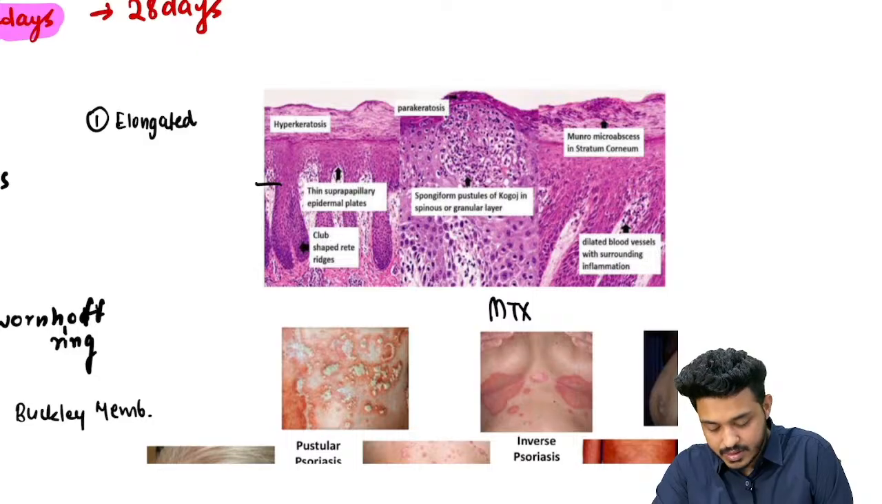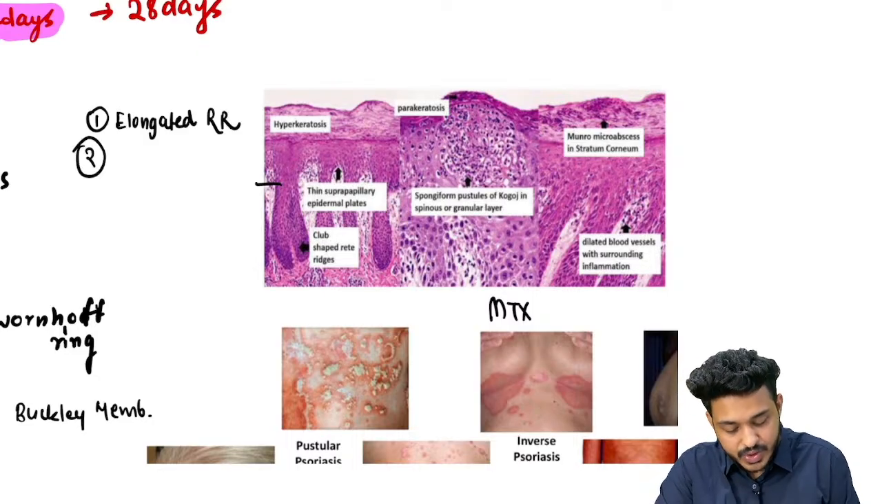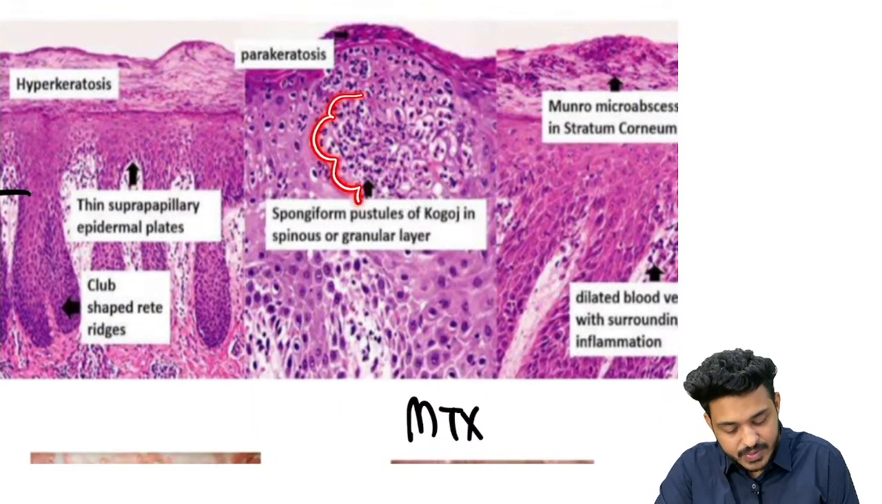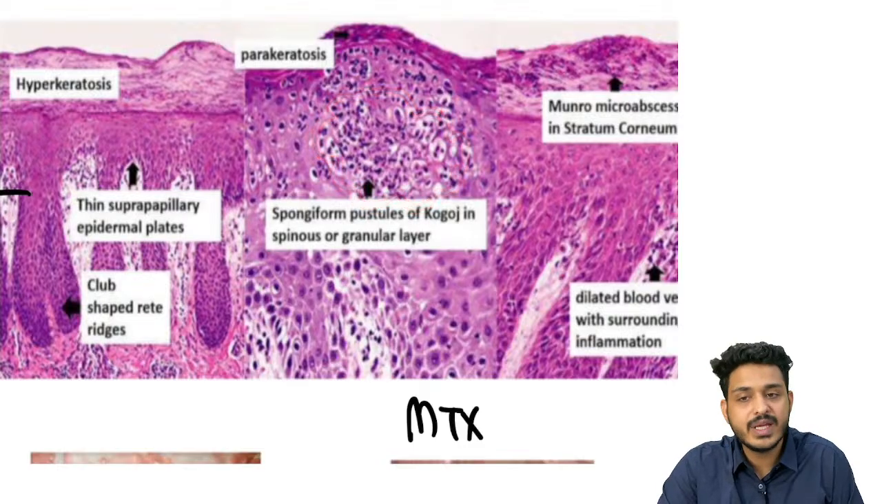Elongated rete ridges are going to be there. Second important finding is going to be what? I told you about the Kogoj's pustule, right? So this is going to be your Kogoj's pustule. This is going to be accumulation of neutrophilic abscess. This is known as Kogoj's pustule, right?